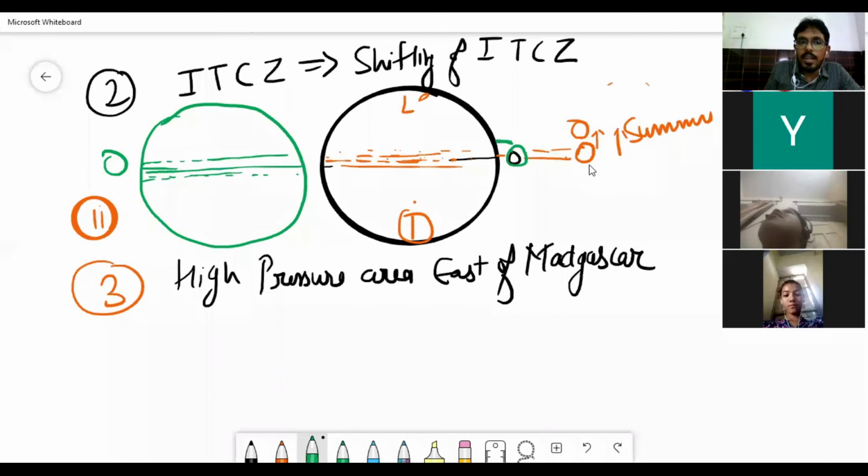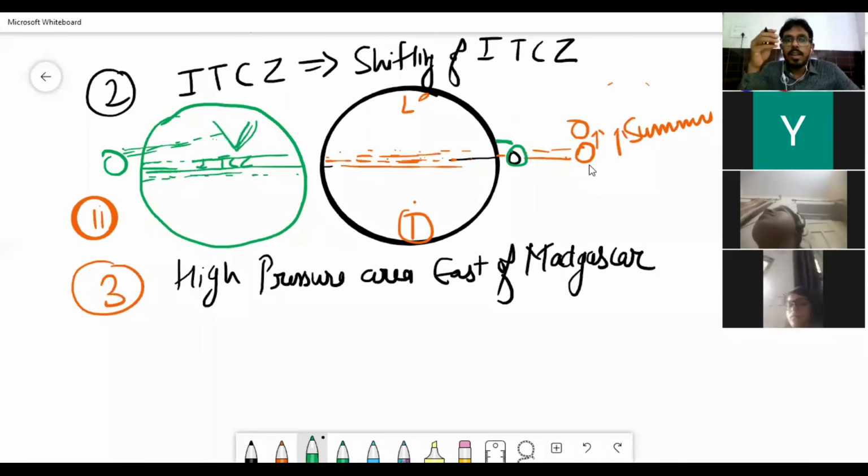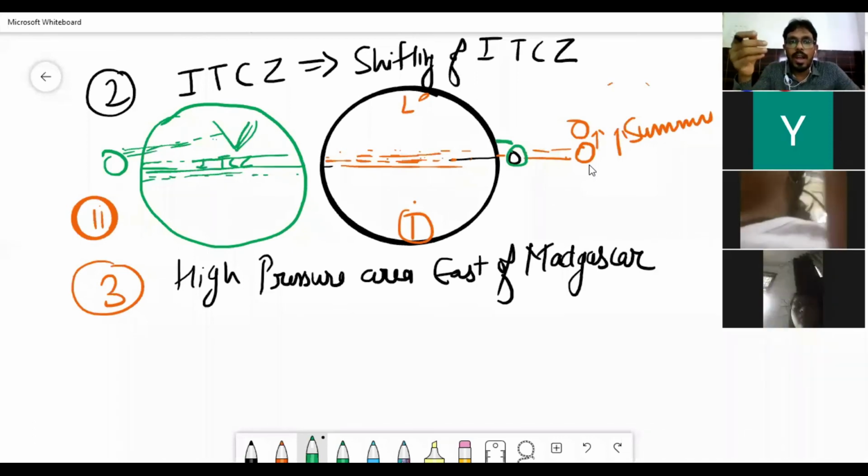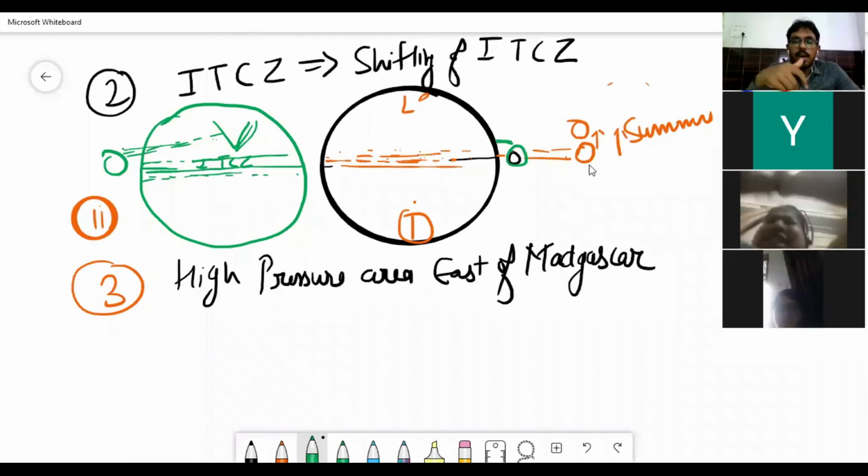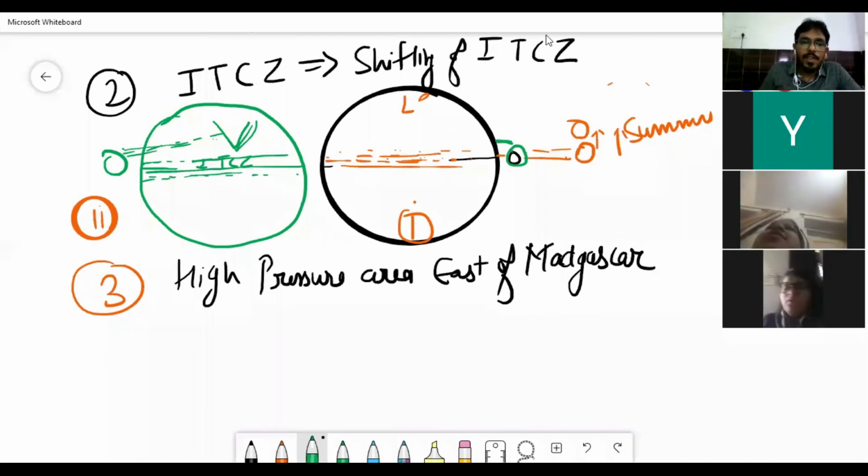Now ITCZ is over here, and the sun will directly fall its rays on India, right? When the sun falls rays on India, it will start hitting the land of India. When it starts hitting the land, this air will move upwards, and it will attract all other winds. This is how ITCZ works.